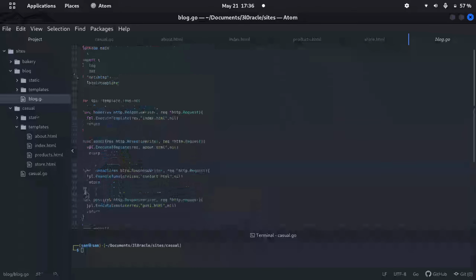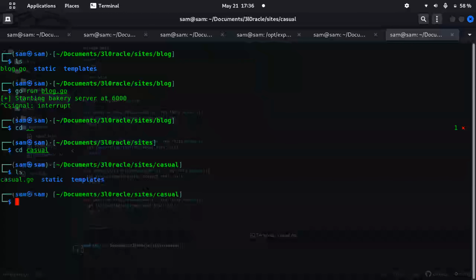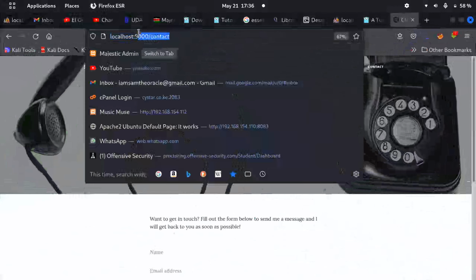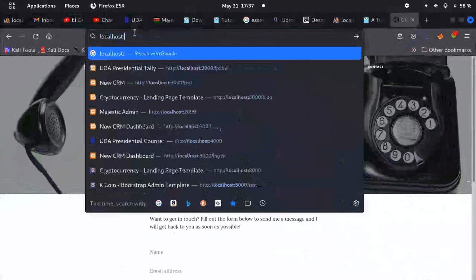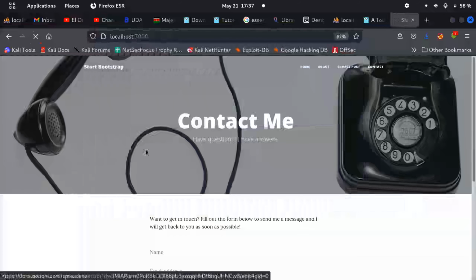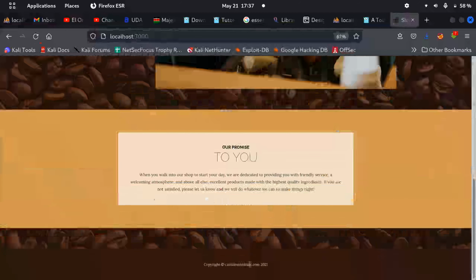Let's see what casual has. Control C. Let's back out, then let's do casual, ls, go run casual.go. Oh, this is running at 7,000. And then you find out again it's running not at 7,000. Oh my goodness. Don't shame me, laptop. Oh, it's working, guys. Oh yeah, nice. See, it's a nice thing.